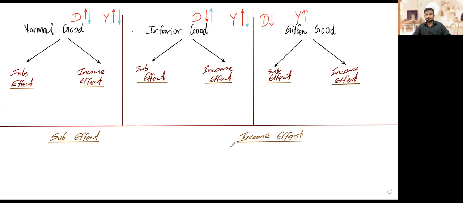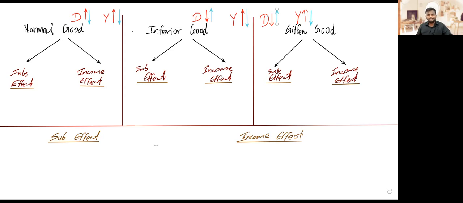When the consumer's income drops, people go and buy more. That happens for Giffen goods also, because Giffen goods are a smaller type within inferior goods. That is the actual truth.